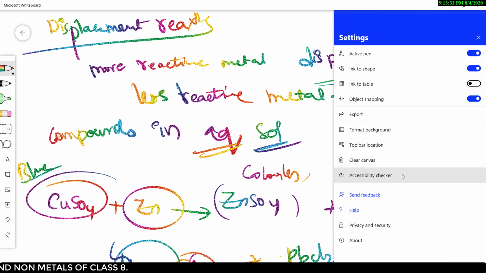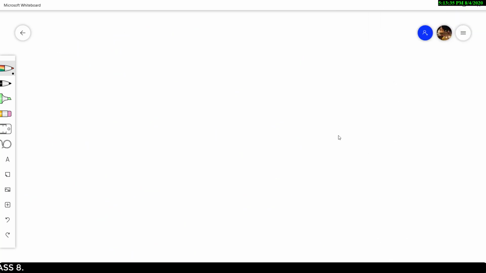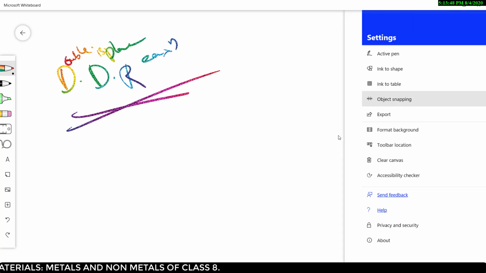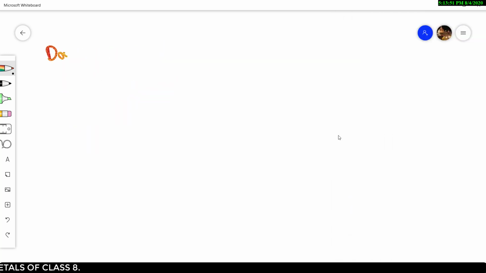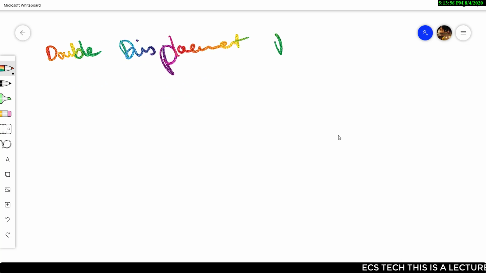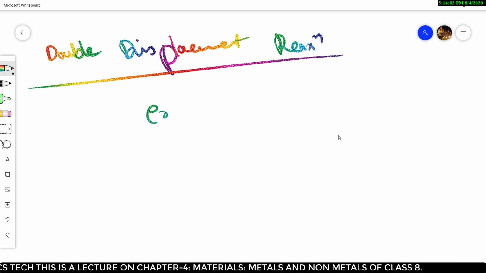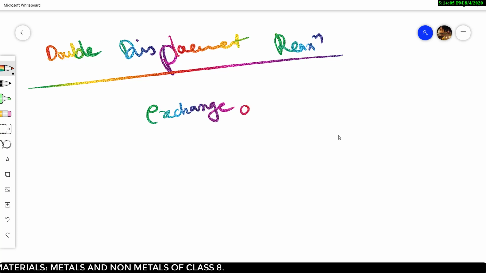What is a double displacement reaction? There will be an exchange of ions. So in a double displacement reaction, exchange of ions takes place between two compounds.